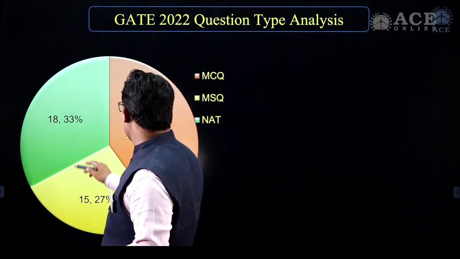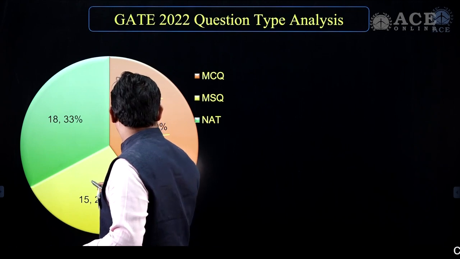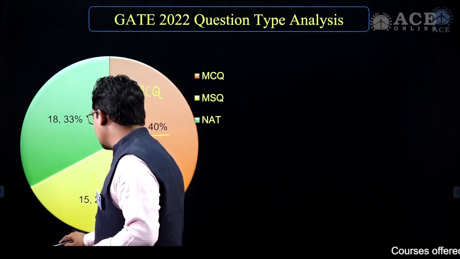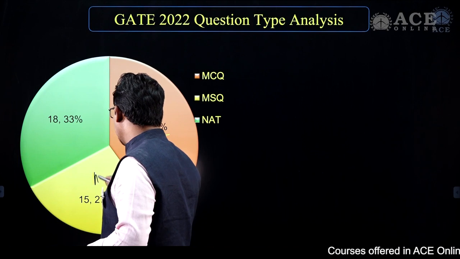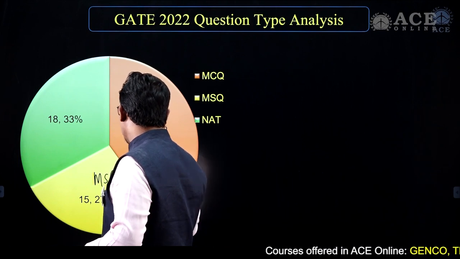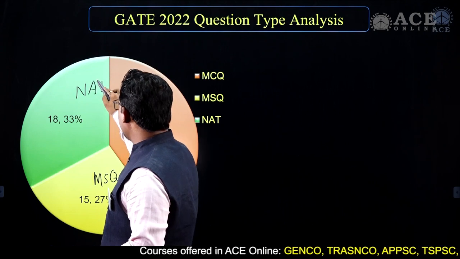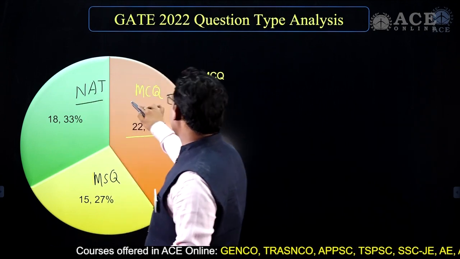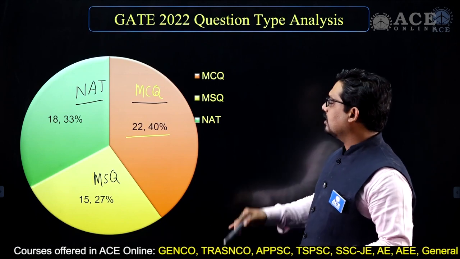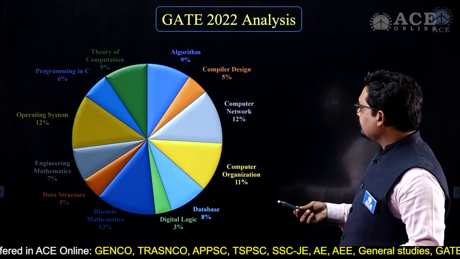MSQ, multiple select question, is 15% of the questions, and NAT is 18%. Quite interesting, but still MCQ questions are the largest share.